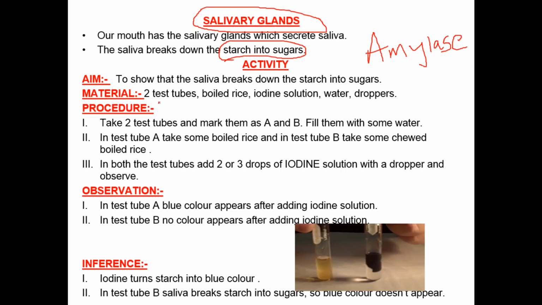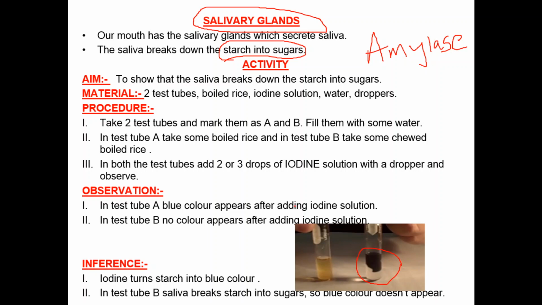So let us perform a small activity with the help of salivary amylase. With this activity we can find out whether salivary amylase breaks down starch into sugars or not. In your sixth class, you have studied the test for carbohydrates. Whenever we pour iodine on carbohydrates, it turns bluish black in color. That indicates the presence of starch.